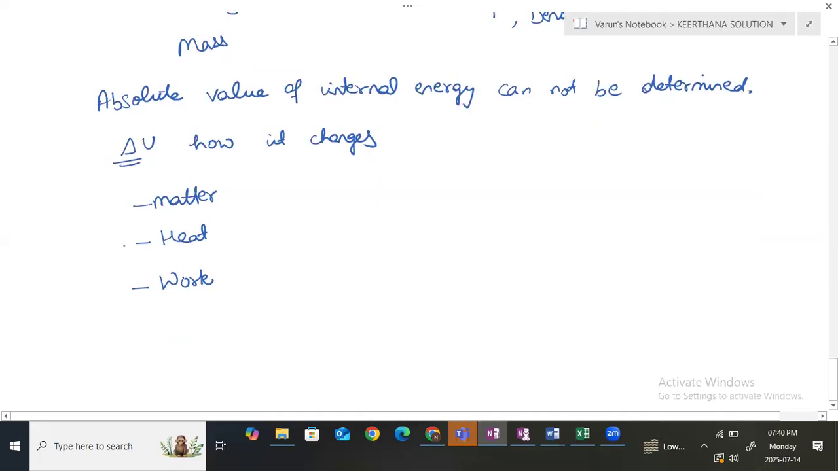Yes, ma'am. These three factors change the internal energy. But the one thing that I can say is that the total energy of the system remains constant. Total energy of the system remains constant. Clear?